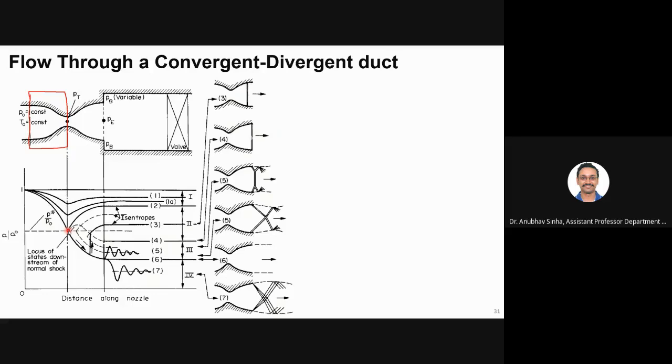Now, in spite of that, there is one case which is very interesting. Once you reach choked condition in the throat, there are two possibilities. If your PB is at state 2, it will become choked here, and then it will return to subsonic condition, and then it reaches 2. That is one branch. Another interesting branch is that the flow just becomes choked or sonic at the throat, and it keeps on continuously getting accelerated.